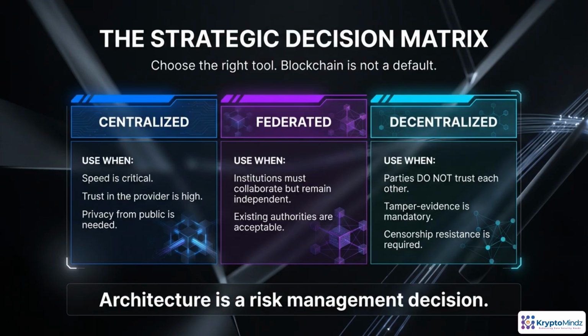Think of centralized, federated, and decentralized designs as risk profiles, not ideologies. Centralized works when you trust a single operator, care about speed and efficiency, and mainly fear external attackers, not the platform itself. Federated fits when multiple institutions must collaborate, but no one wants to fully hand over control. You accept existing authorities yet want shared governance. Fully decentralized makes sense for low-trust environments where tamper evidence and censorship resistance are non-negotiable. Your task is to match your threat model and regulatory constraints to one of these profiles, then justify that risk trade-off.